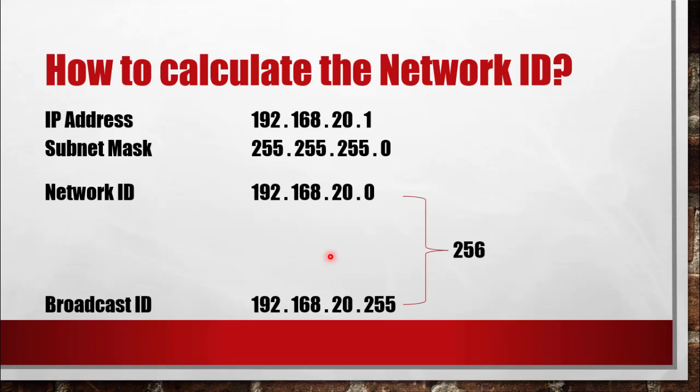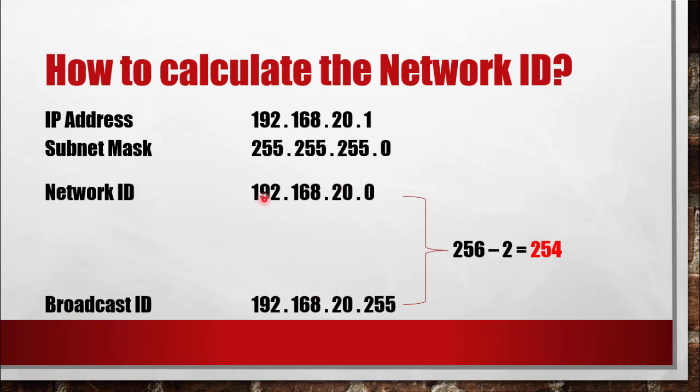So I cannot say that I have 256 devices connected to this network. If I take off the network ID and the broadcast ID, I will be getting 254. That is the number of hosts that I can use in this particular network.